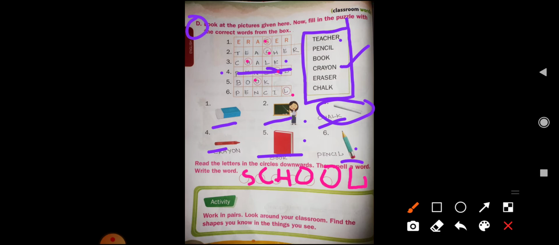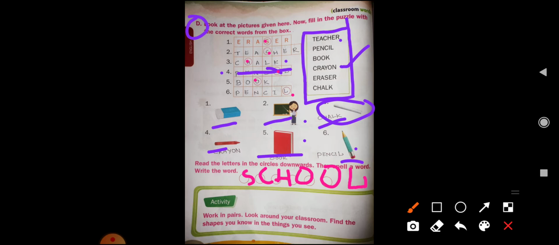Yes children, so all these things belong to school. So children, we use erasers, pencils, books, crayons, chalk at school only while we are reading and writing. Okay, so children, the word is school here. Yes, so children, do this and complete your work. You have to write this in your notebook also.